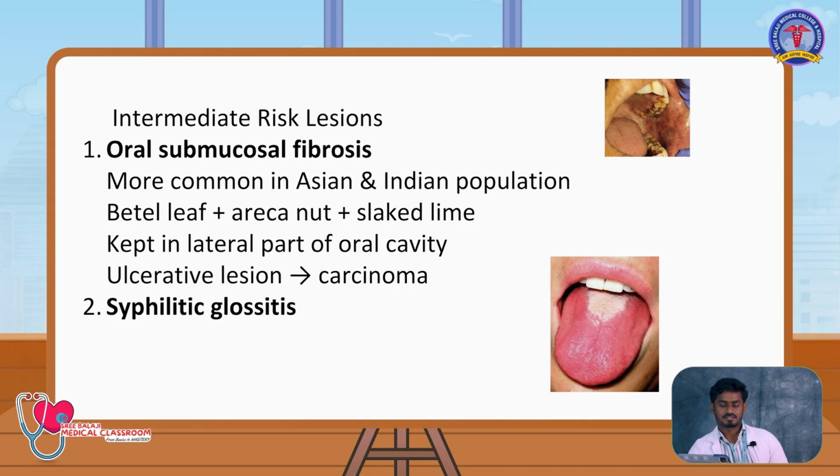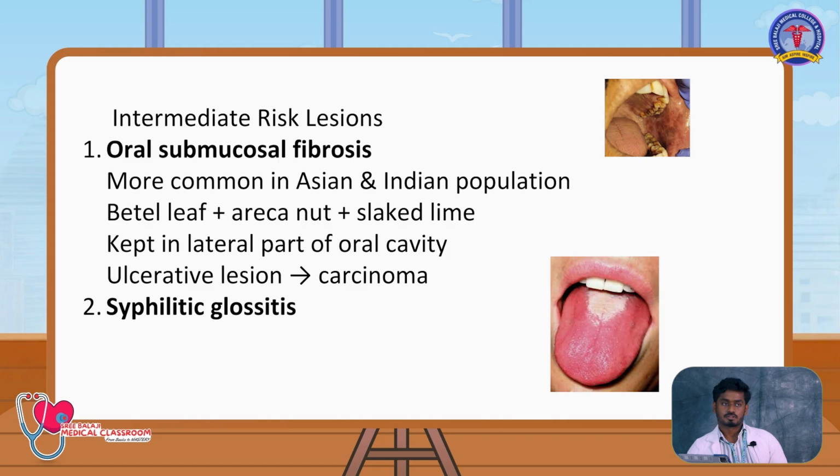Then comes the medium risk lesions: oral submucous fibrosis and syphilitic glossitis. As I mentioned before, submucous fibrosis is common among the Asian and Indian population, typically the South Indian population, where people have a tendency to chew betel nut, like betel leaf, areca nut, and slaked lime. This is the typical composition. We chew it, keeping it on the lateral border of the tongue or gingivobuccal sulcus, where it leads to an ulcerative lesion. It progressively leads to carcinoma.